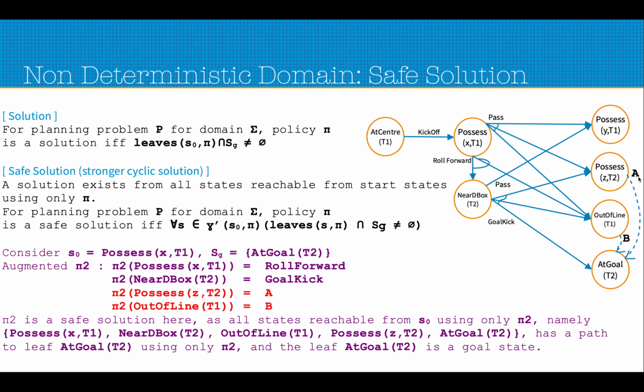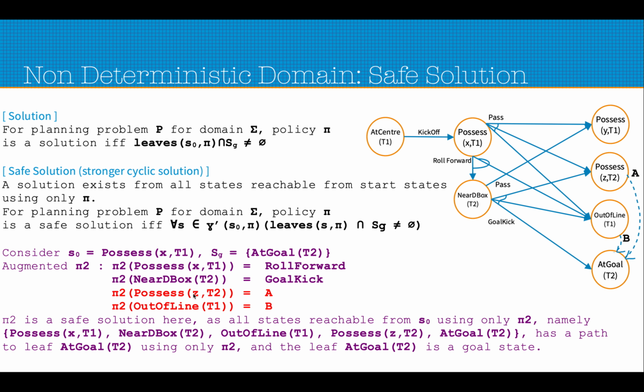We say that there is one action from this state to the goal state, and the action is A, which takes us from this state to the goal state. We add one more action B to make a transition from out of line T1 to the goal. We augment pi 2 to have these two new entries in its domain, so two corresponding actions are defined on these states for pi 2.